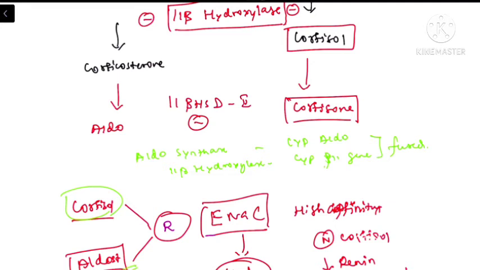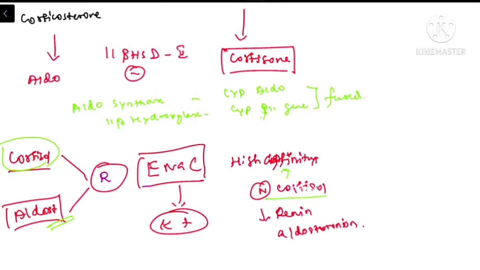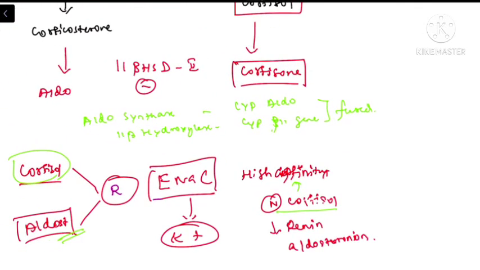But there is an enzyme called 11-beta hydroxysteroid dehydrogenase 2, which is normally synthesized in our body. Whenever there is a deficiency of this because of a loss of function mutation, there will be no conversion of cortisol to cortisone. So the patients will have a normal level of cortisol in the body, but this cortisol has a high affinity for the epithelial sodium channel. So these patients will have excessive activity of the epithelial sodium channel because of the high affinity of the channels to the normal cortisol level.